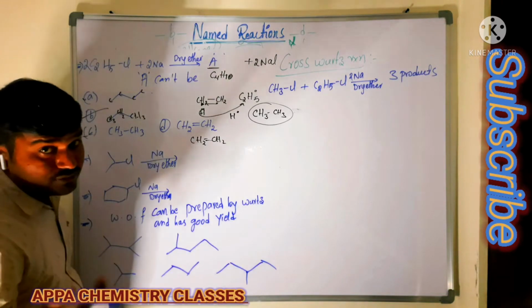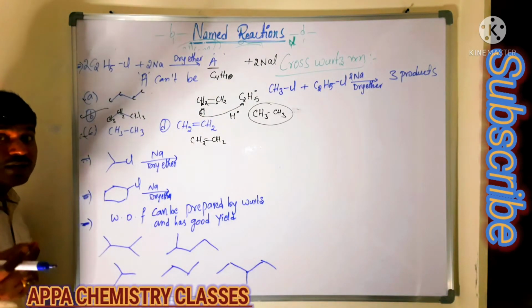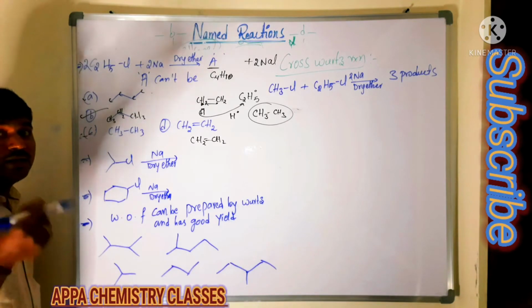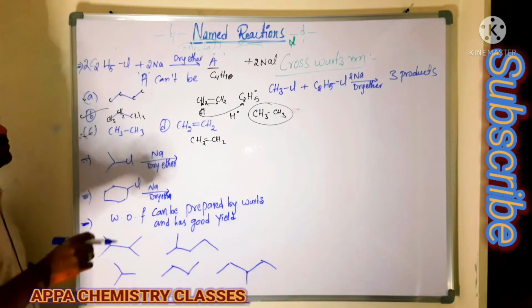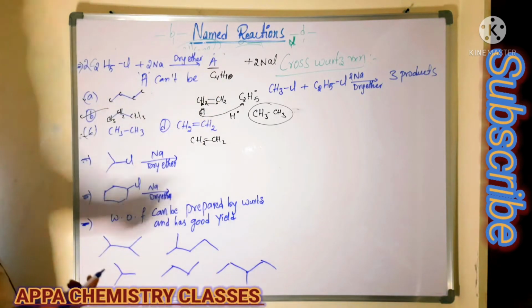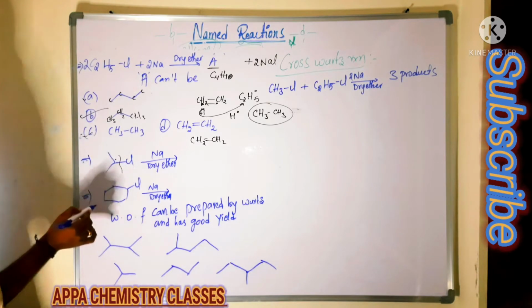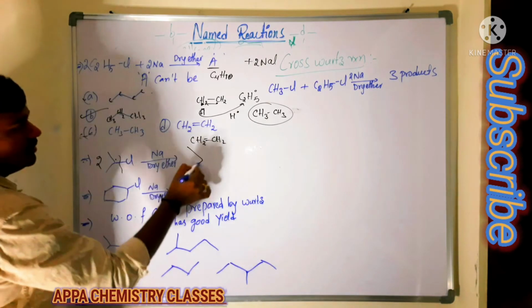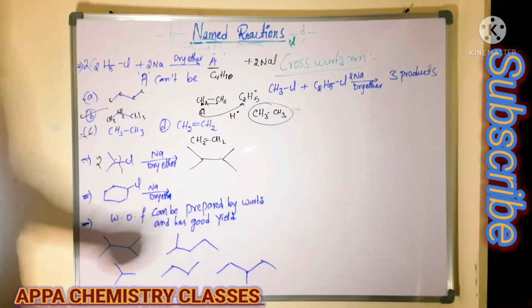In the starting of the Wurtz reaction, I told you that by the Wurtz reaction we will get an even number of carbon containing hydrocarbon. Alkanes will be prepared with an even number of carbons, double the number of the alkyl halide. Now you can see here, you break here, 2 moles of radical. That is the final product whenever it reacts with sodium metal.